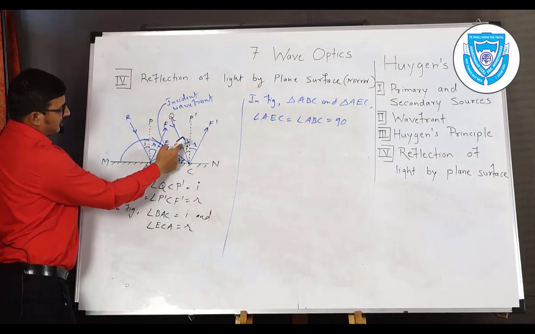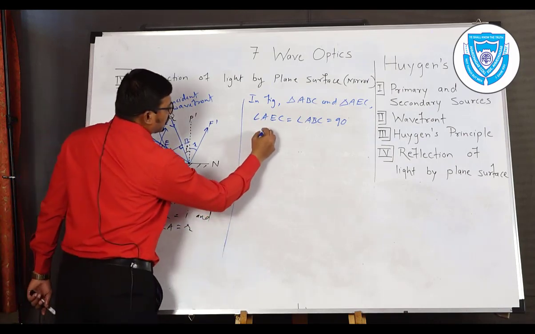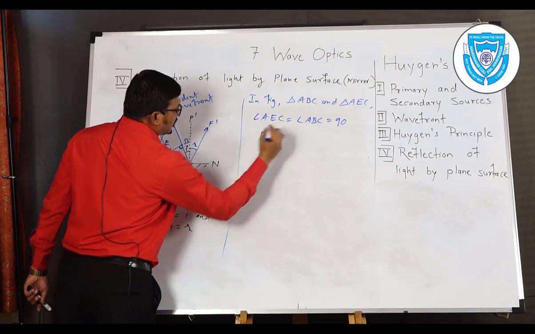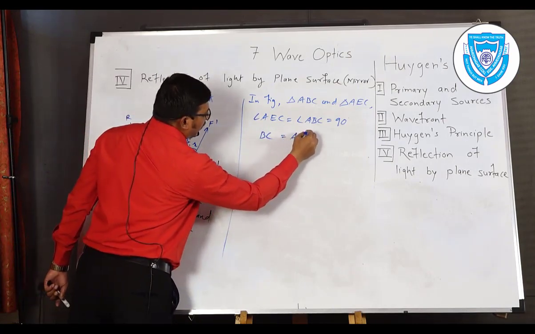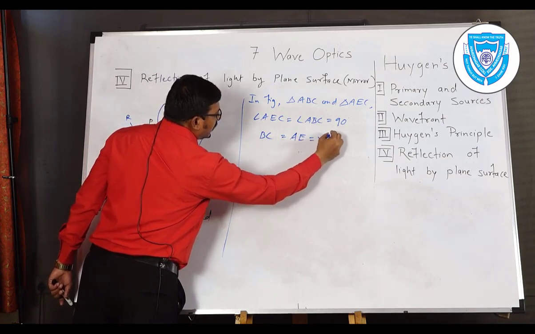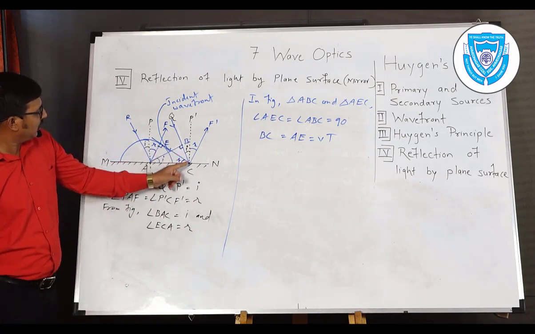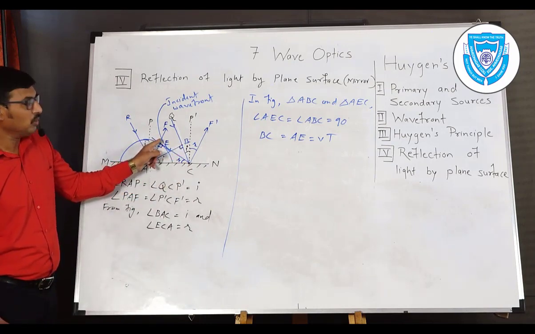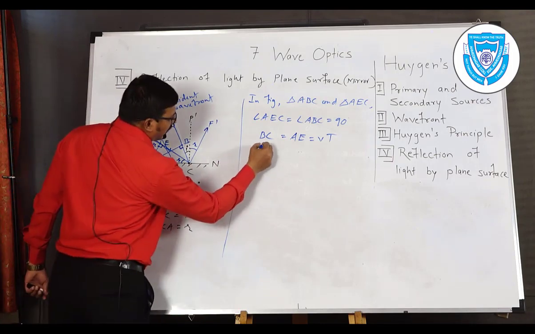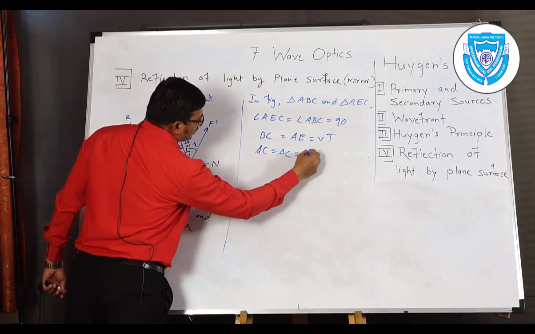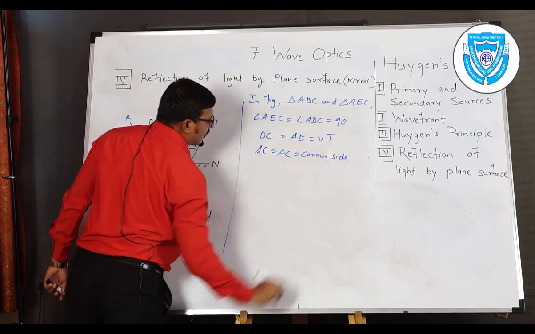Second is the time required by light to travel from B to C. So distance BC is equal to distance AE, and this will be equal to V into T, suppose. So in time T, light travels from B to C and from A to E. And the third part is the common side AC. So AC is equal to AC, the common side of these triangles.